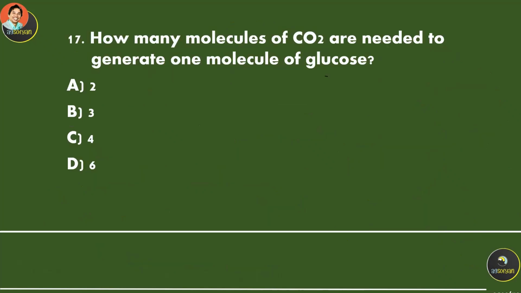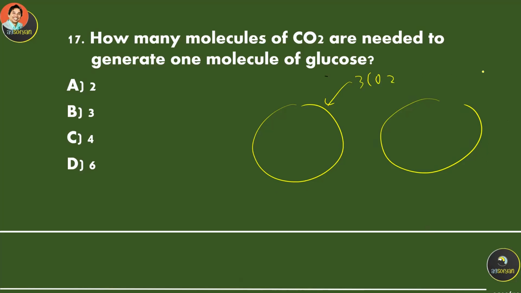How many molecules of carbon dioxide are needed to generate 1 molecule of glucose? Again, if you go to the previous explanation, each of the cycles needs 3 carbon dioxide, right? So in total it requires 6 carbon dioxide to produce 1 molecule of glucose.